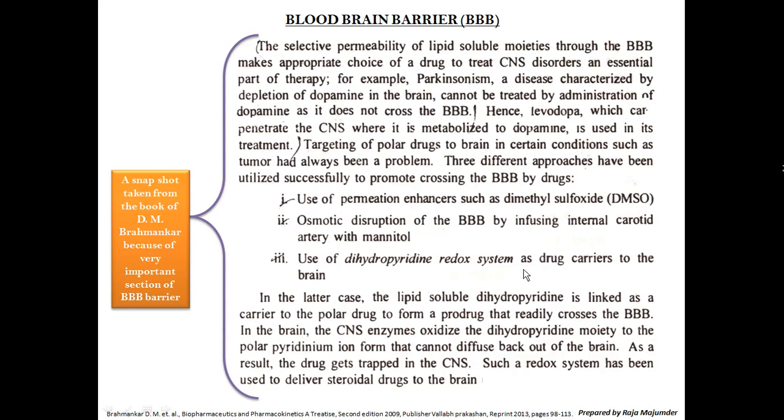Dimethyl sulfoxide is sometimes used with the formulation to enhance the penetrability of the drug. Sometimes osmotic disruption is done by infusing mannitol into the internal carotid artery, and also by the redox system, that is dihydropyridine. So these are the three things which are administered with the drug to make it available to cross the barrier, that is the blood-brain barrier.